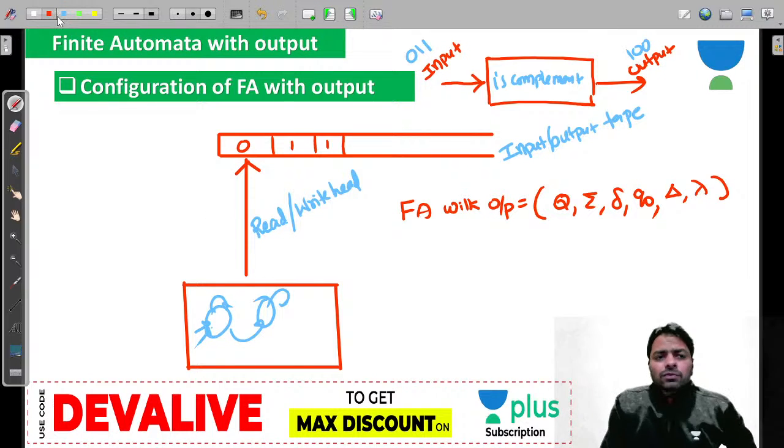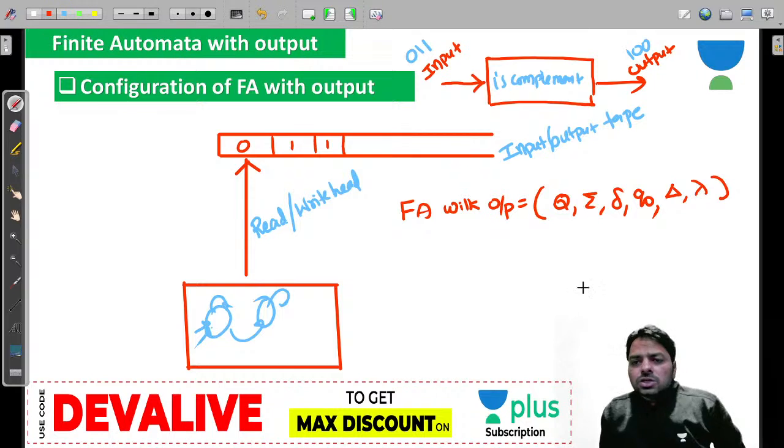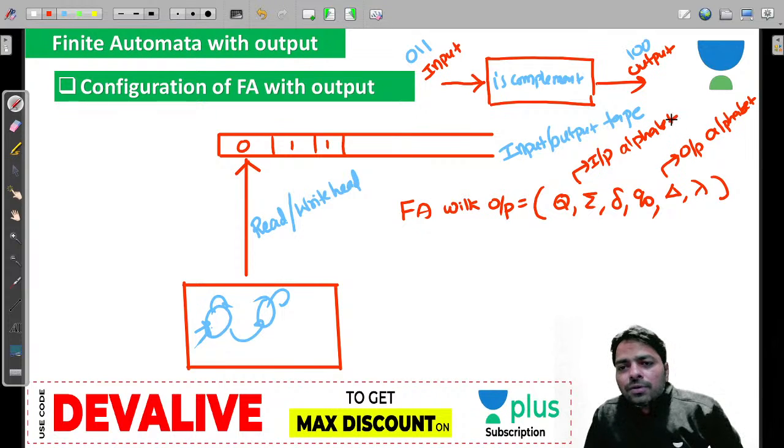Okay. Now don't worry much about it. You can keep the final state if you require, otherwise not. So by default we don't need to keep it. Now this delta is called the output alphabet. Why do you require an output alphabet? Already input is there. Because sometimes the output alphabet may be different from the input alphabet.